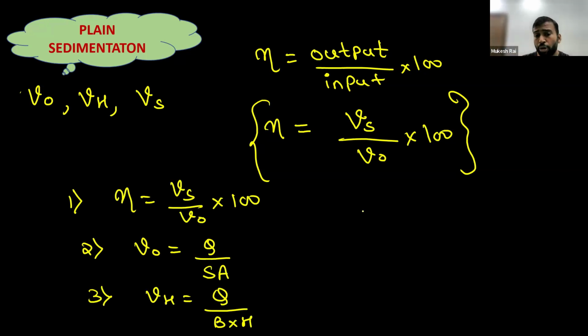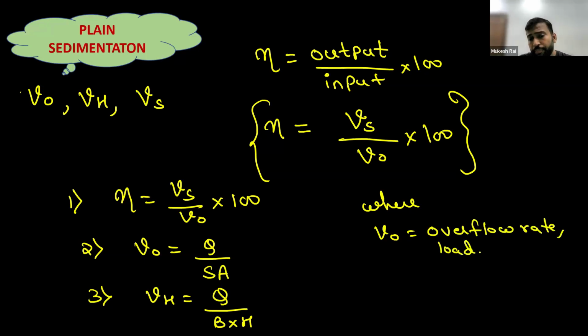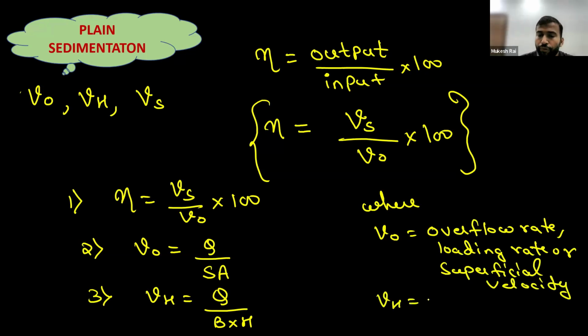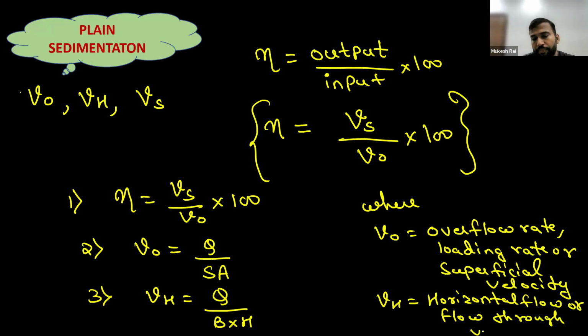Now we will write the terminologies for all these formulas, where V naught is the overflow rate, loading rate, or superficial velocity. VH is the horizontal flow velocity or flow through velocity. Q is the discharge.